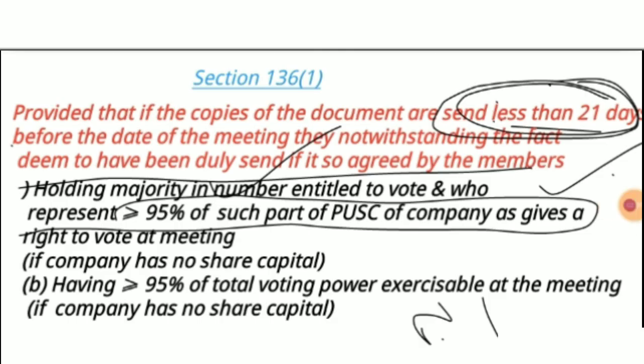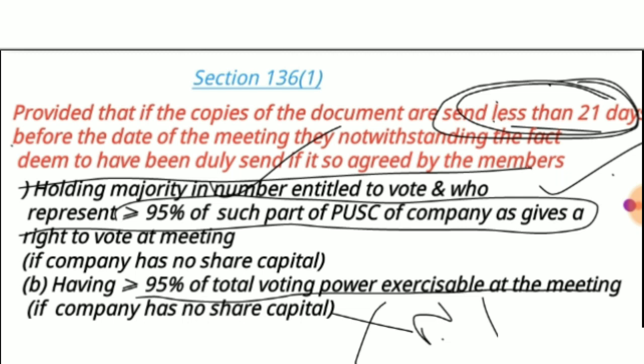Then suppose a company is not having a share capital. In that case, members having not less than 95% of the voting power accessible at the meeting have to agree to the same. That is, they are telling us that no problem, it is okay, they are sending less than 21 days before the general meeting, we are agreeing with that. If the company has share capital, it means members having not less than 95% of the paid up share capital.